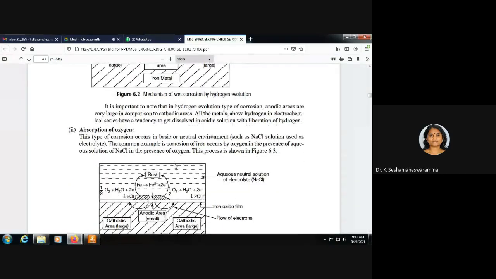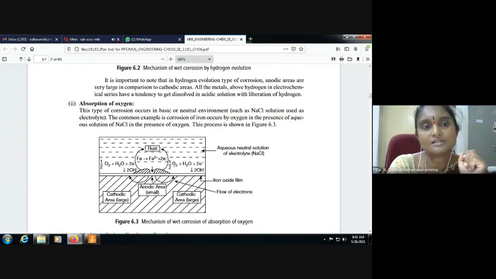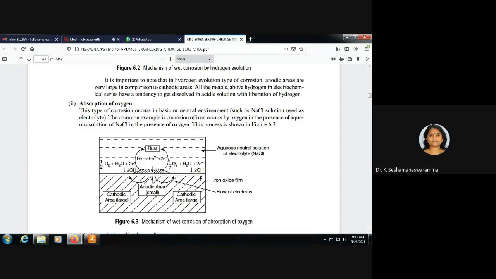Next we will go to the absorption of oxygen. This type of corrosion occurs in a basic or neutral environment. So evolution of hydrogen type of corrosion occurs in the acidic medium, and absorption of oxygen occurs in a basic or neutral environment.